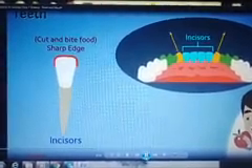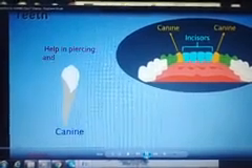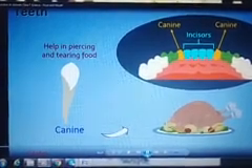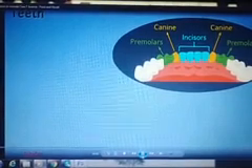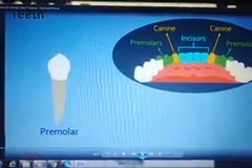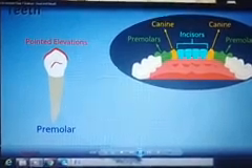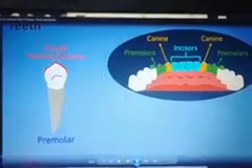Then second type of teeth, that is canine. They help in piercing and tearing the food as they are pointed, like meat. Then there are 4 premolars in each jaw. They have pointed elevation. Okay, so these are used mainly for grinding, chewing the food.